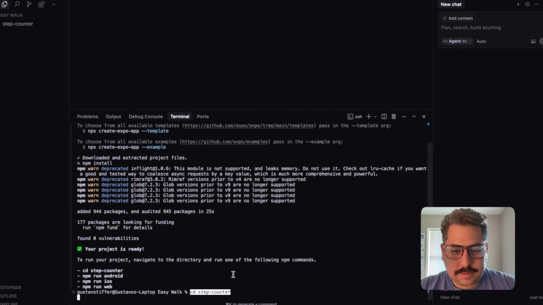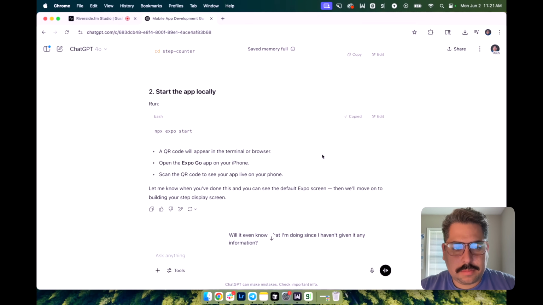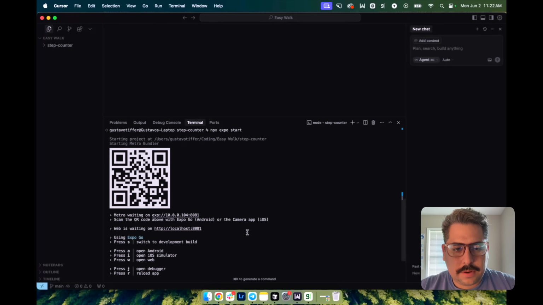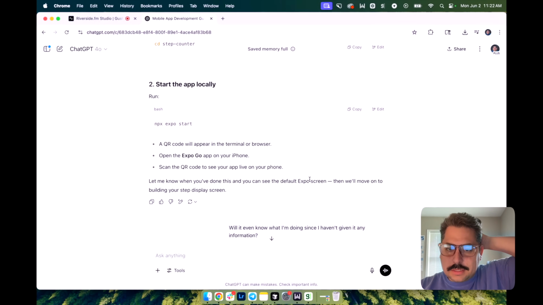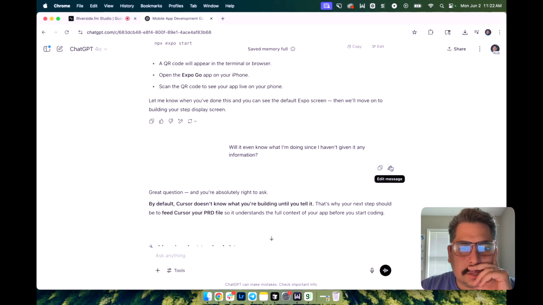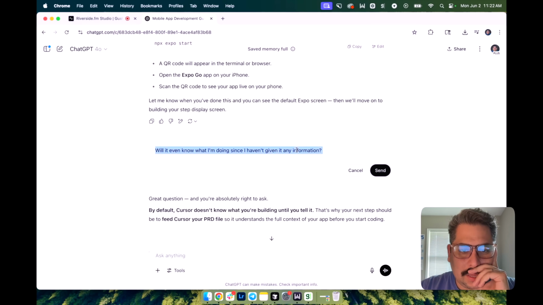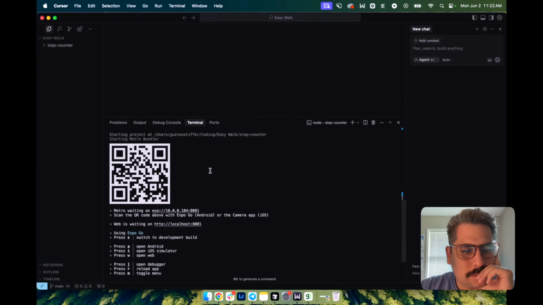So let's do cd step counter and then run. Start the app locally. Boom. Okay, I got a QR code. This is something I do know. Let me know when you do this, and then we'll move on to the setup. So I jumped the gun. I'm going to go back and say, okay, I did all these steps and now I see a QR code. I know that I can use the Expo app to click it or to take a picture of it. Or is there where I can see it just locally?